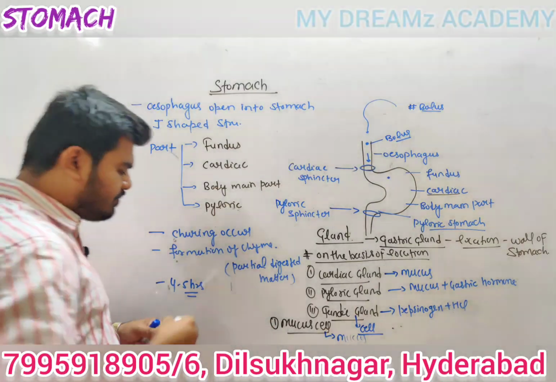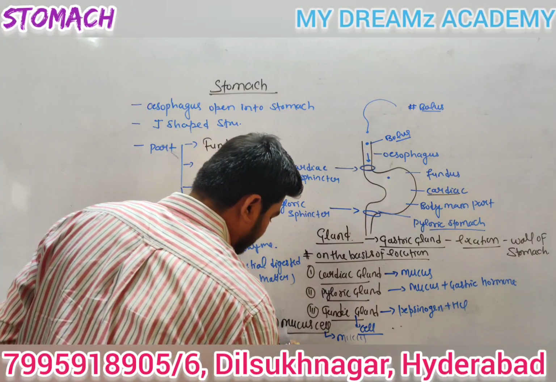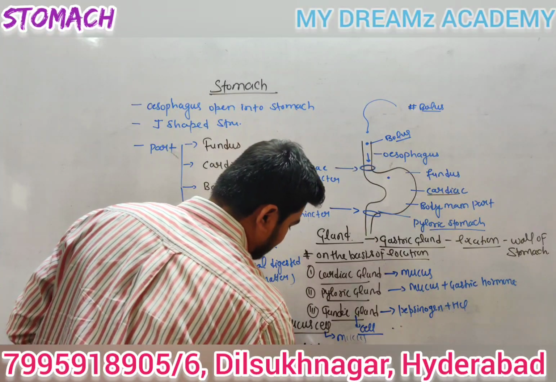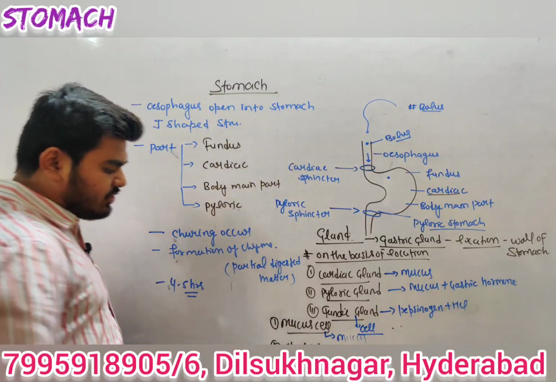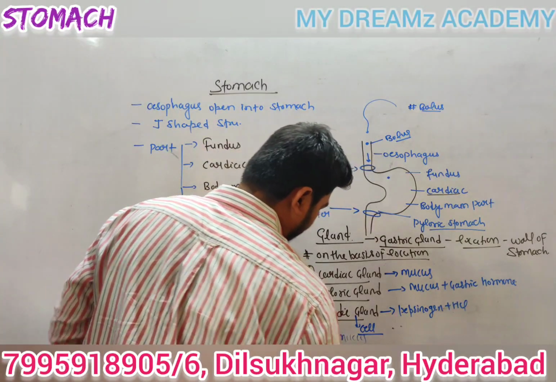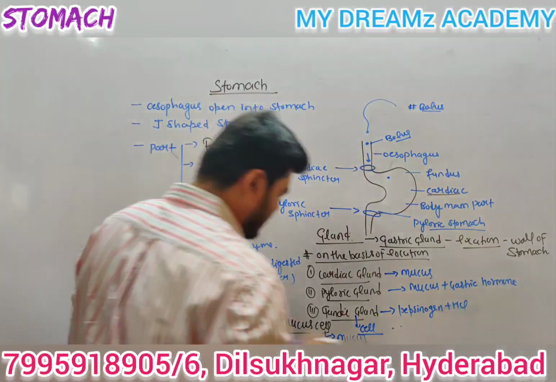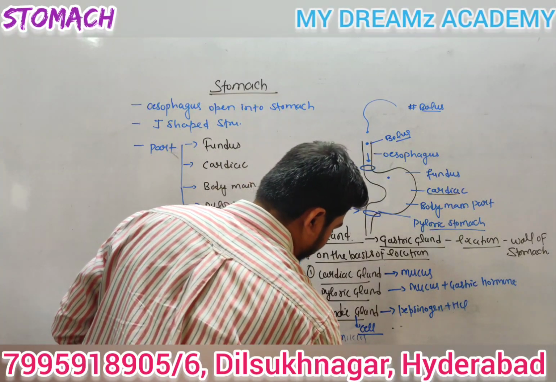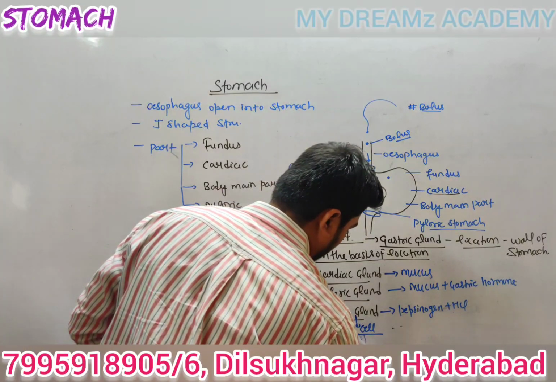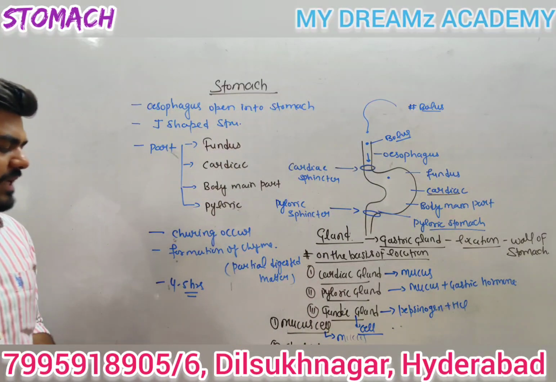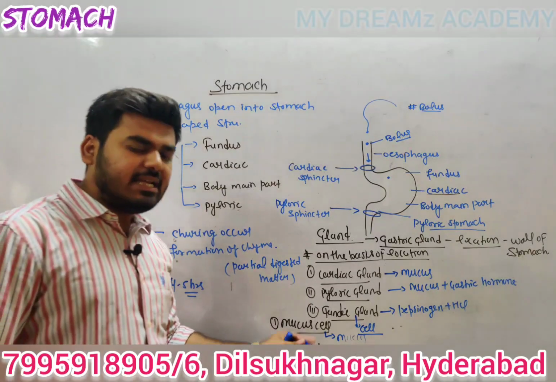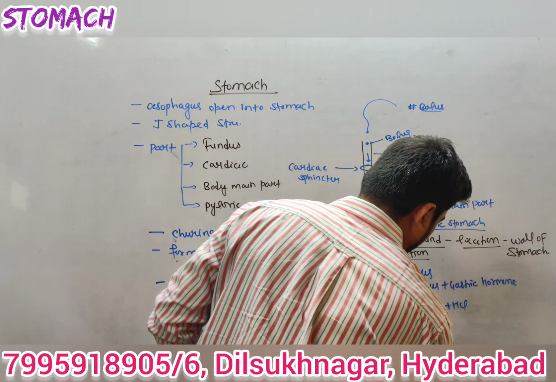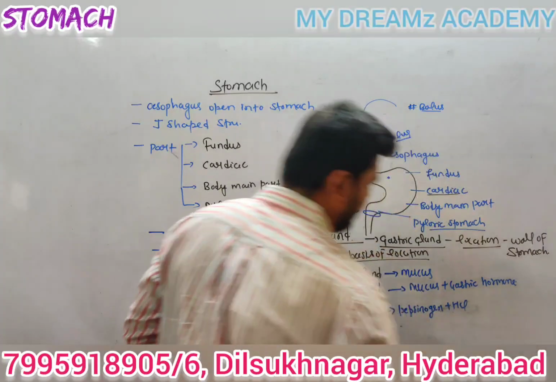This is called the chief cell. Most important, guys, this is known as the chief cell. This chief cell is also called the peptic cell, right? This peptic cell is also known as the zymogen cell.